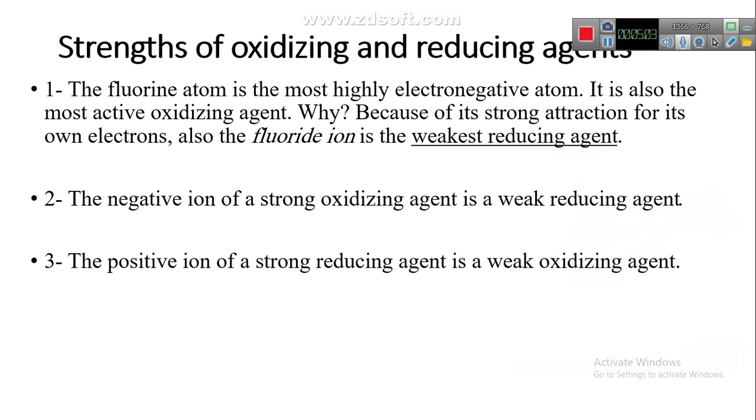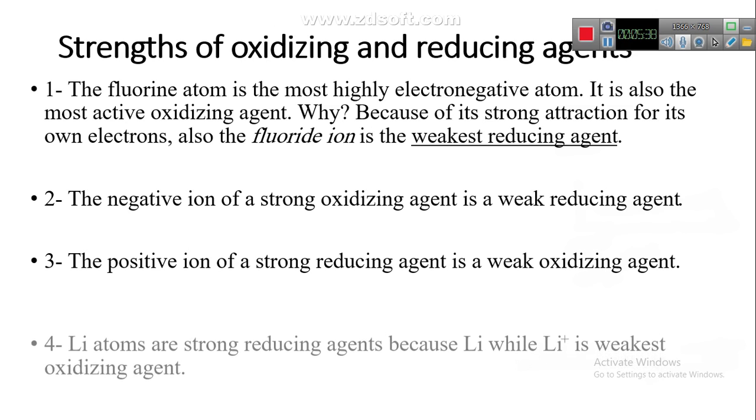And the positive ion is a strong reducing agent. The strong reducing agent is the weak oxidizing agent. It means the positive ion, how does the atom become a positive ion? After losing electron it becomes a positive ion. After gaining electron it becomes a negative ion. The positive ion of a strong reducing agent becomes a weak oxidizing agent.